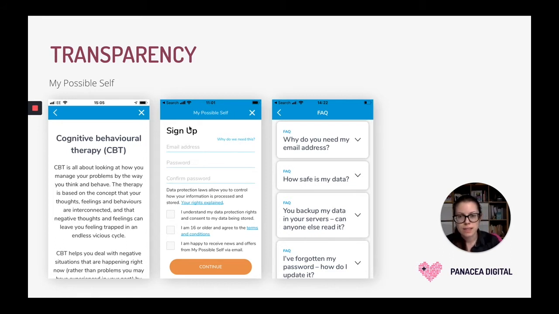We can also see that in the sign up screen, they have 2 links. The first one says, why do we need this? And the second one says, your rights explained. Both of those places will take people somewhere that explains a bit more about why they're asking for information, how they're going to use it, and how people can delete it and revoke their consent.